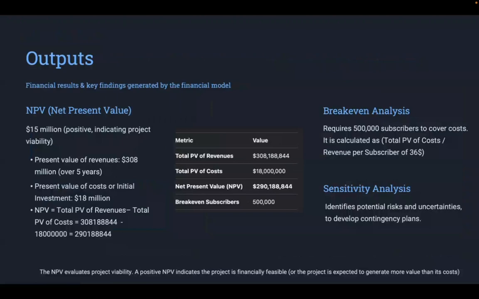Outputs are the financial results and the key findings generated out of the financial model we have seen in the previous slides. You can see here the high-level values of the metrics. The net present value is around $290 million, and a positive NPV indicates that the project is financially feasible, or that the project is expected to generate more value than it costs. And the break-even analysis suggests that we need at least 500,000 subscribers in order to cover the costs.